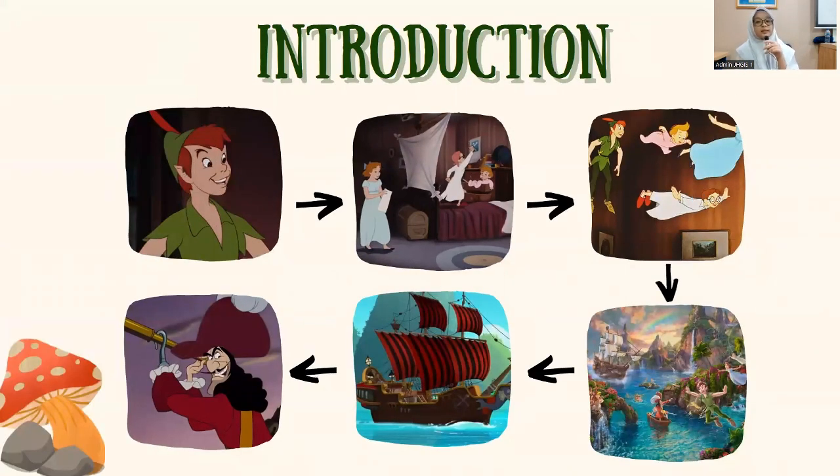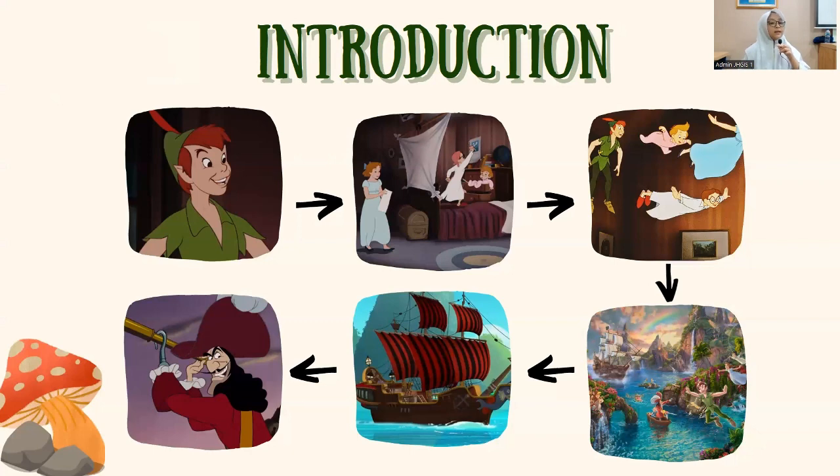So this is the summary of the story. The first is Peter Pan, the main character, is a boy who can fly and never grows up in his entire life. One day he goes to Darling Nursery and meets three siblings called Wendy, John, and Michael. He suddenly becomes friends with them. He starts to tell them about himself, like where he lives and who his friends are.